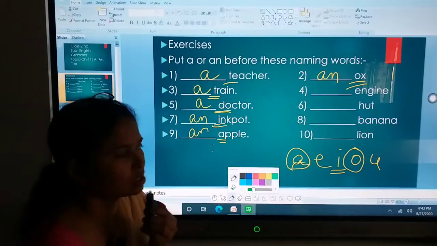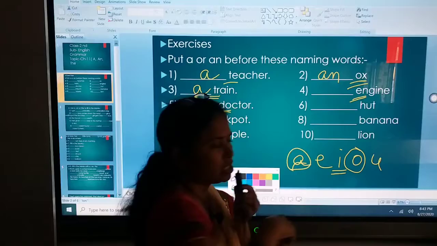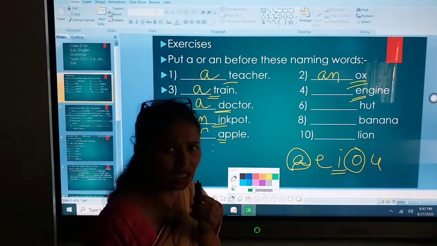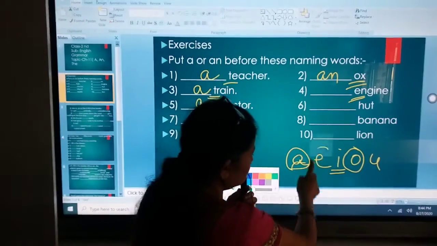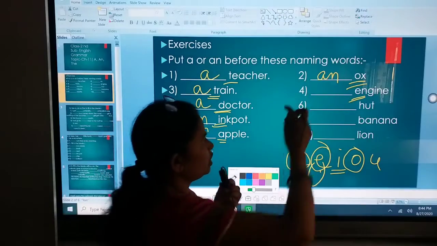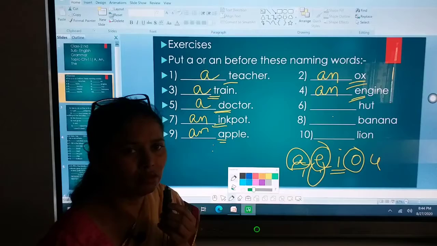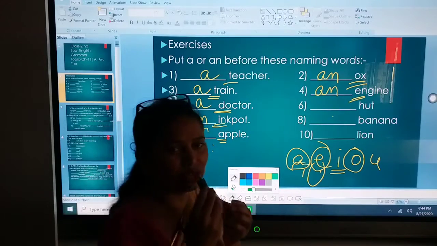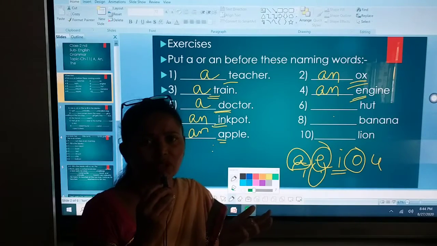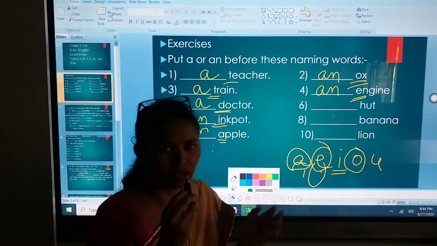An ox. Dash engine. Now here engine begins with the letter E, and E is your vowel. So here an will come. All the words which begin with a vowel like A, E, I, O, U, we add an to it.